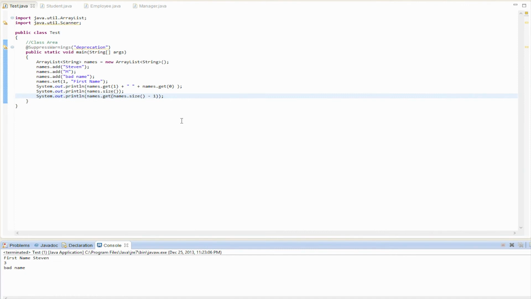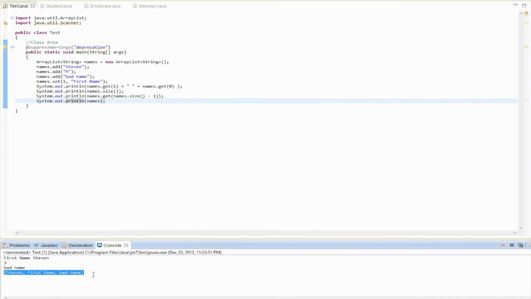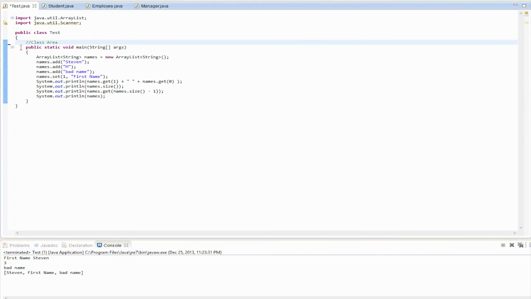So also, if you want to output the whole thing, you just do names. And then you run it, and it prints it out. Really nice. See, it just shows you exactly what's in there. And so this one was pretty quick. Just showed you all the ways to create a list.